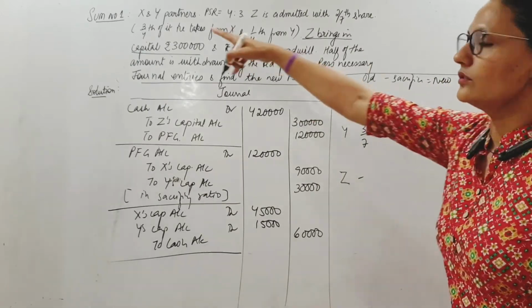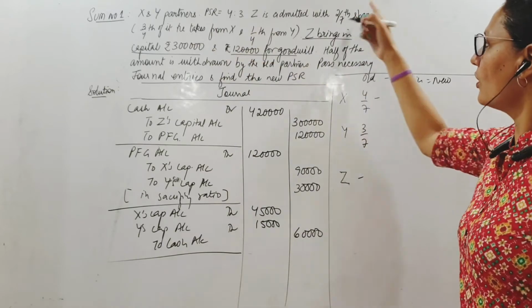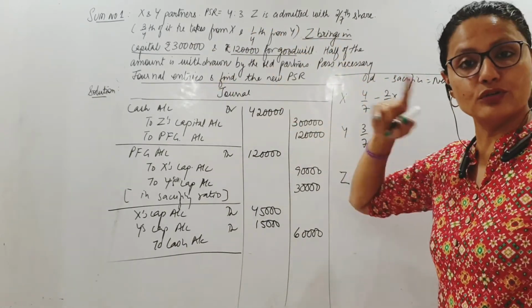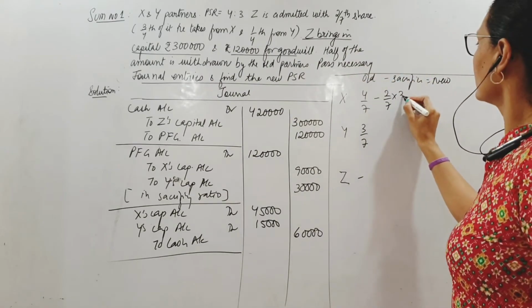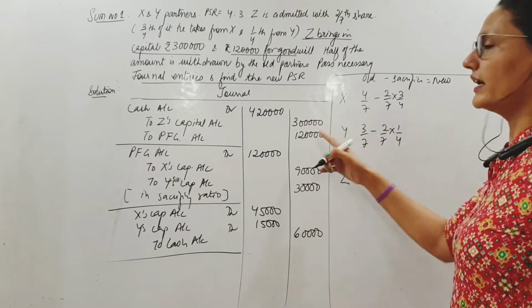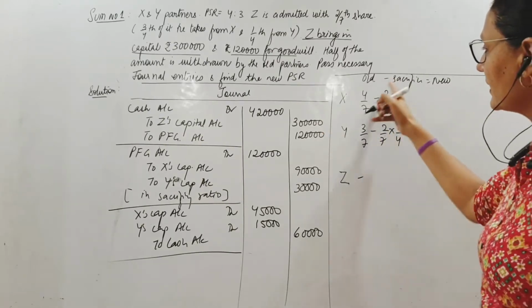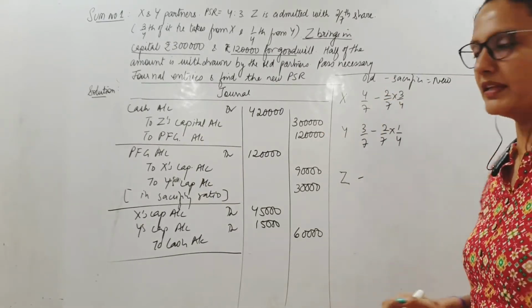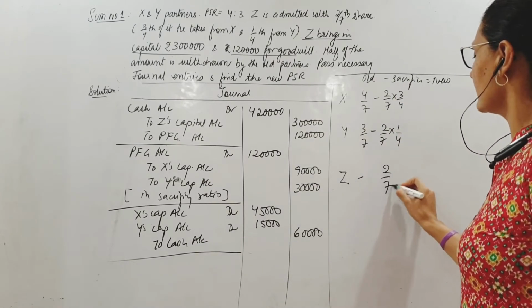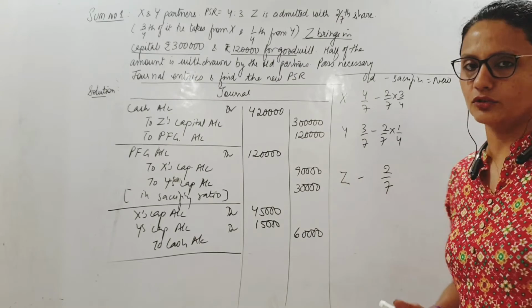Not 3/4 and 1/4, but 3/4 of 2/7. 2/7 is the share that will go to Z. 3/4 of it X will give, and 1/4 of it Y will give. So this is the sacrifice they are making. The ratio remains the same. Therefore, 2/7 is the new share of the new partner.